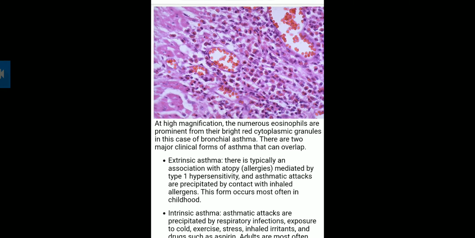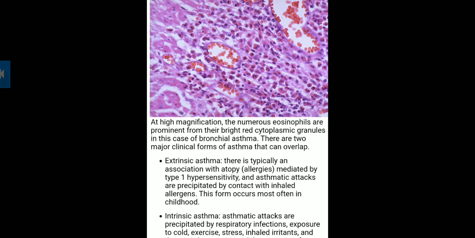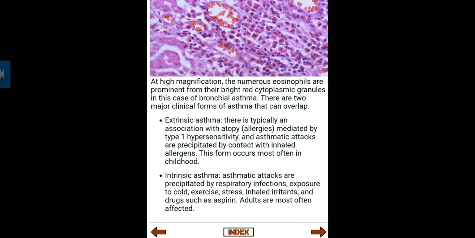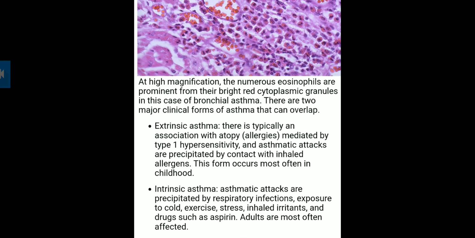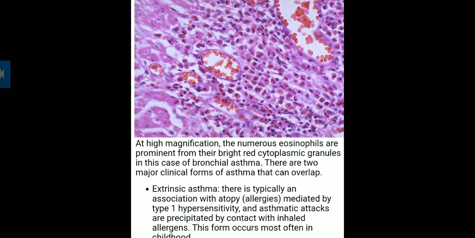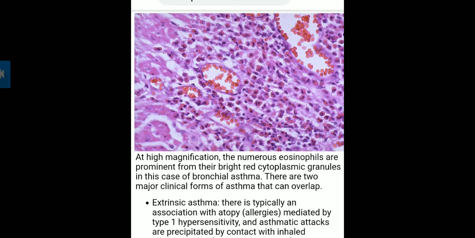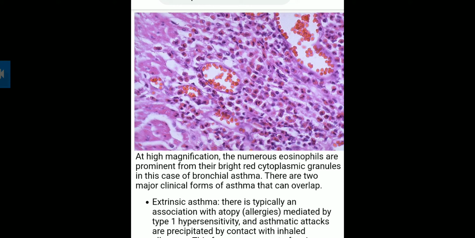Here already we have discussed that asthma is of two types, the extrinsic and intrinsic asthma. At higher magnification, the numerous eosinophils are prominent from their bright red cytoplasmic granules. In case of bronchial asthma, higher magnification will show that the eosinophils are prominent and dark red.